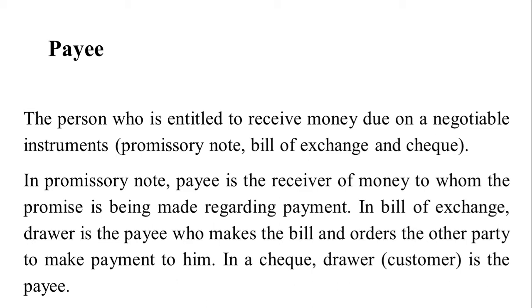Payee. The payee is entitled to receive money due on a negotiable instrument. In promissory note, payee is the receiver of money to whom the promise is being made regarding payment. In bill of exchange, drawer is payee who makes the bill and orders the other party to make payment to him. In check, drawer is the payee.